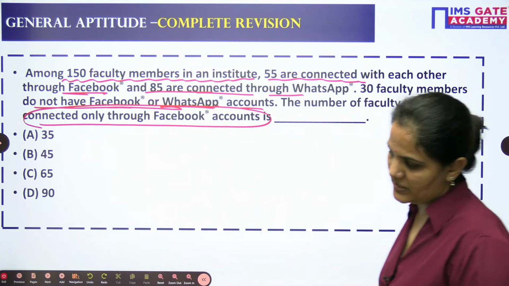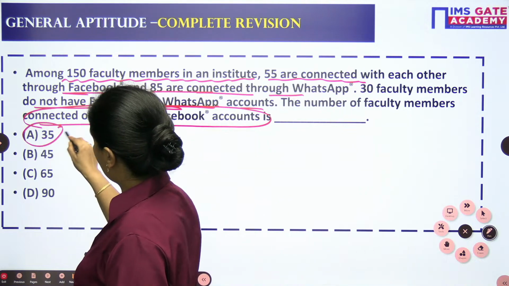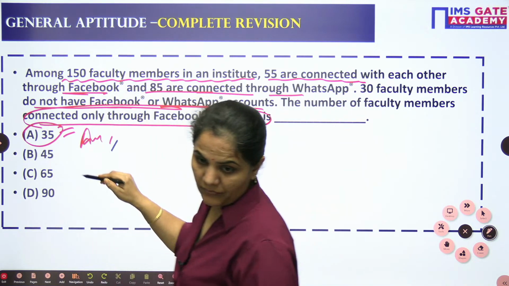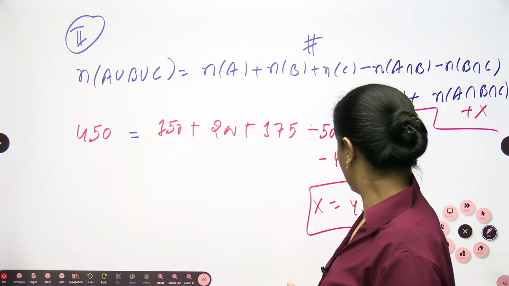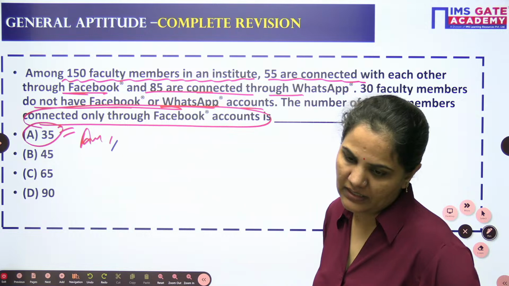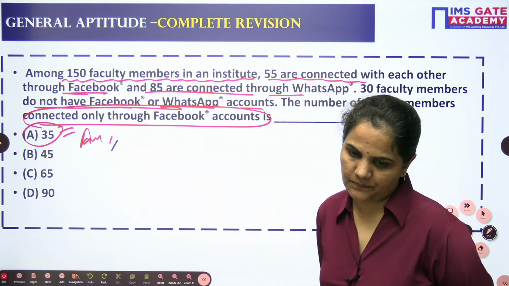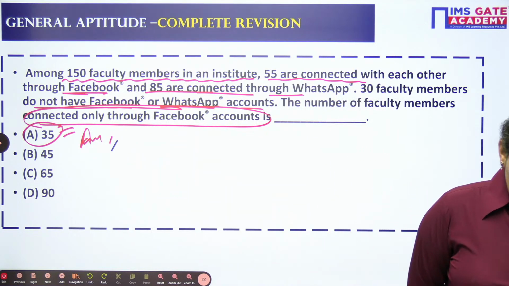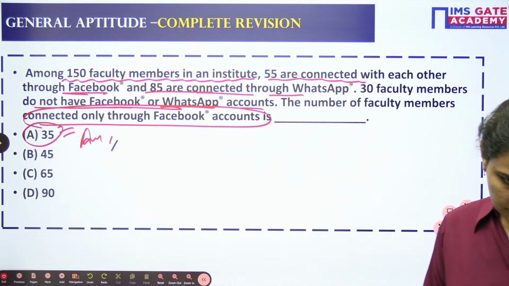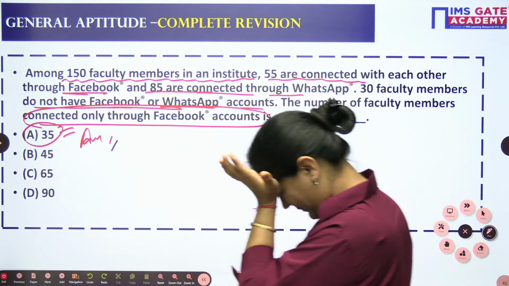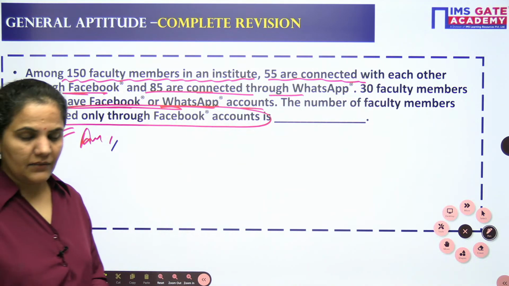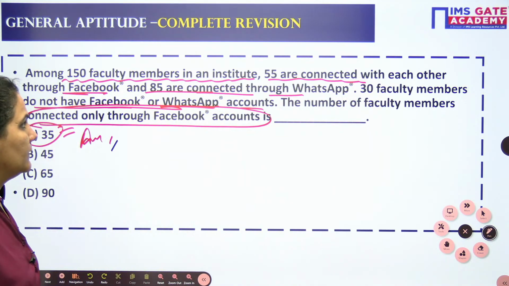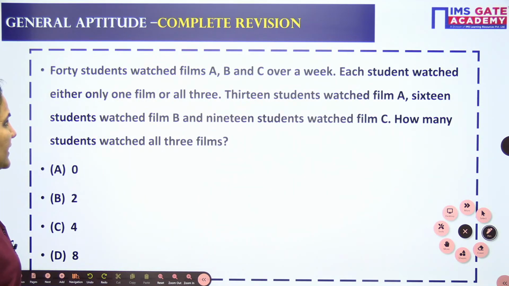Do we have options? Yes, we have. So my answer will be A. Someone is writing 45. No, it's not 45. In the previous one it was 45, in this one it is 35. Yes, option A. Shabash. Let's come to the next one.